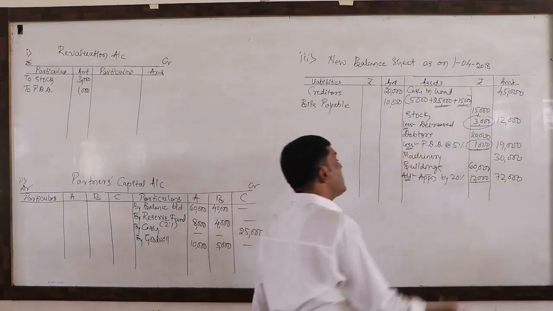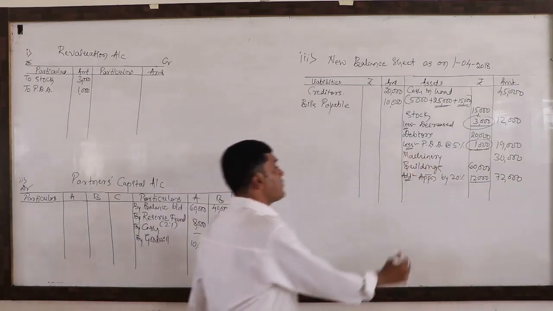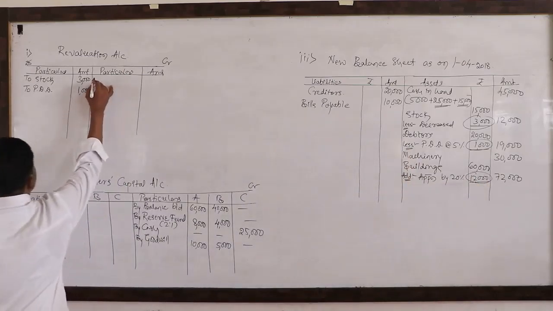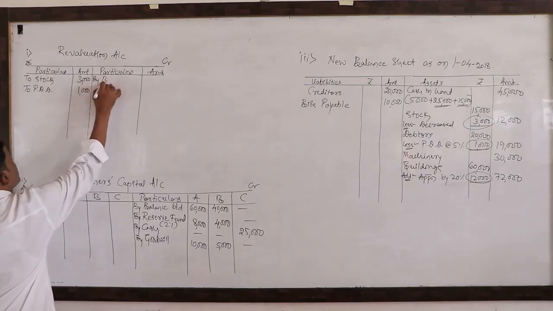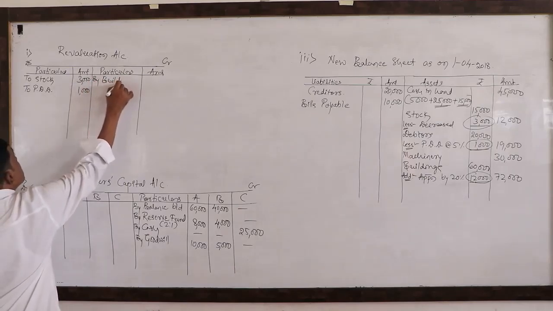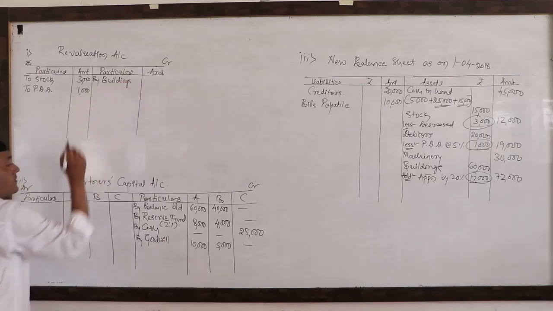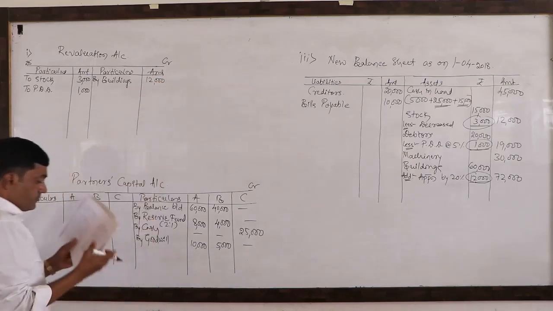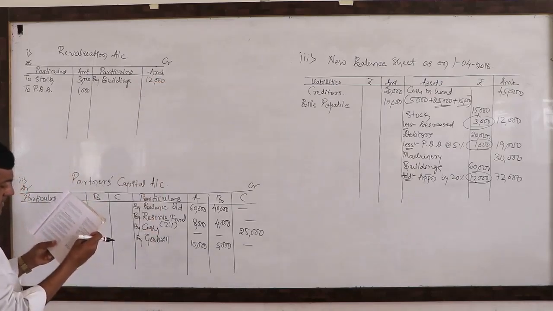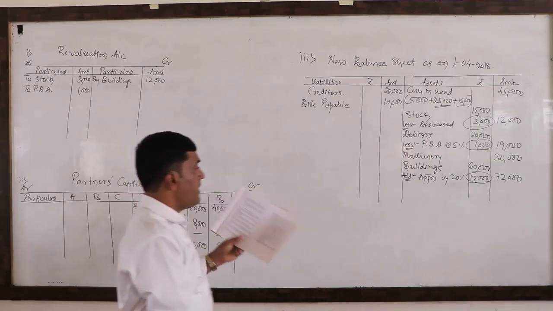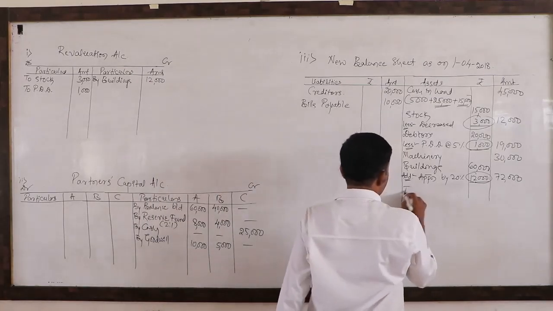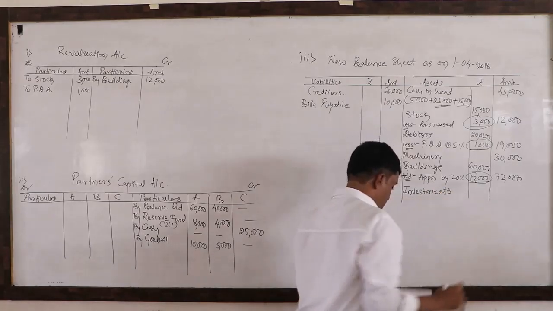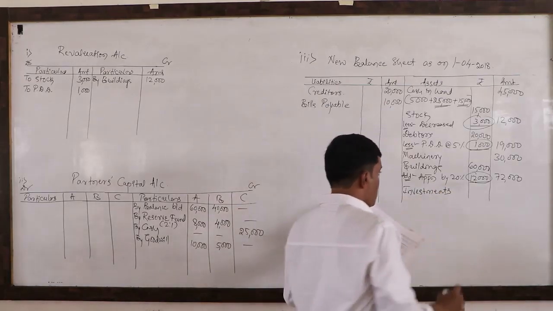So the asset is increased. It means it is income to us. So that is the reason we need to write it on the credit side. By buildings. What is the amount? 12,000. Lastly, there is one more asset, that is investment. There is no adjustment for these investments. Investments of rupees 12,000.